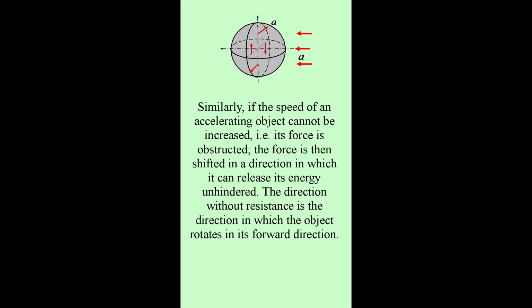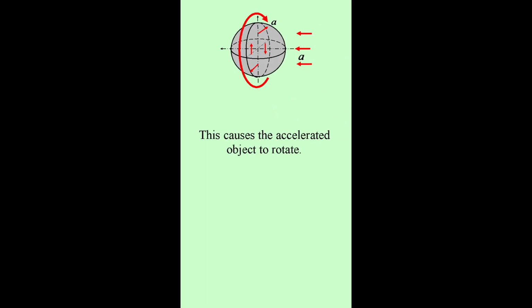Similarly, if the speed of an accelerating object cannot be increased, i.e. its force is obstructed, the force is then shifted in a direction in which it can release its energy unhindered. The direction without resistance is the direction in which the object rotates in its forward direction. This causes the accelerated object to rotate.